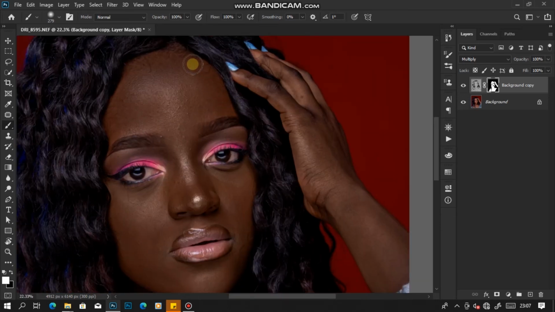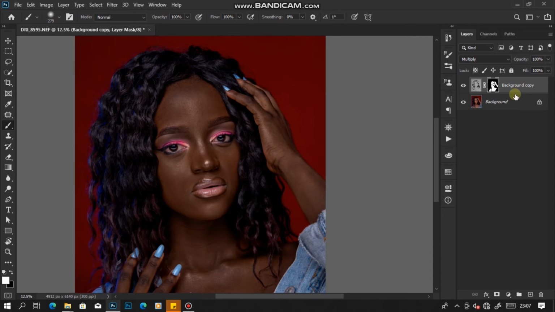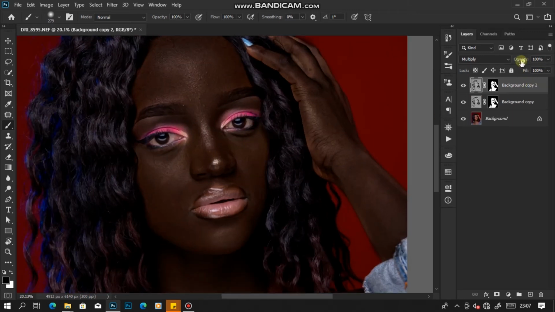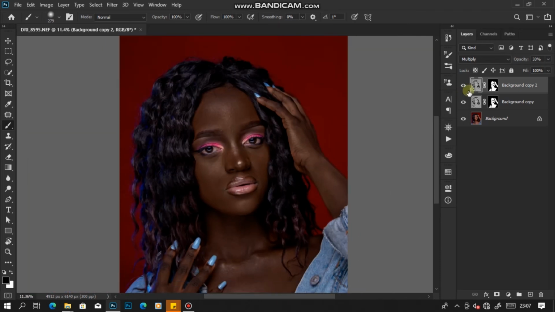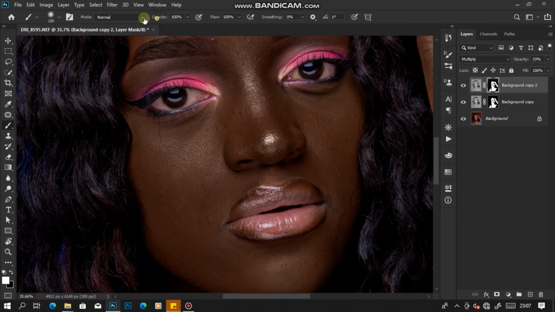After doing that, what I see now is that my effect is slightly low, so I'll duplicate that layer so that I dial up my effect. Then I reduce the opacity here slightly, but then I'll have to darken the makeup a little bit so that it is not too plastic. I'll reduce the opacity here. Yes, just like that.